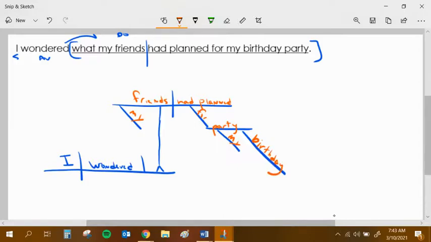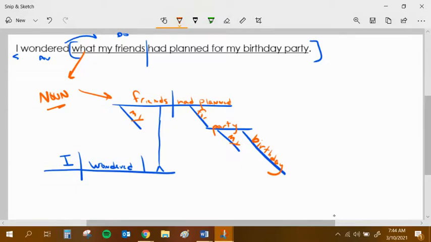Now I'm left with the word what. If you go back to your list at the very top of this page, we made a note that the word what is a noun. It makes sense because nouns naturally answer questions of what. So the word what has to fit on this diagram somehow as a noun. Think about where we're going to put it. The word what is sitting in front of my friends, but it would make no sense to put the word what in front of the subject. I already have a subject, and I've never put another noun in front of a subject.